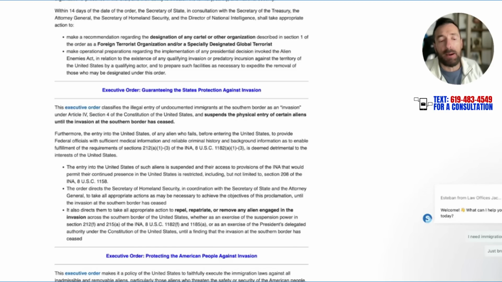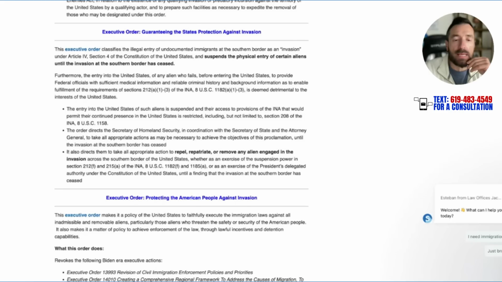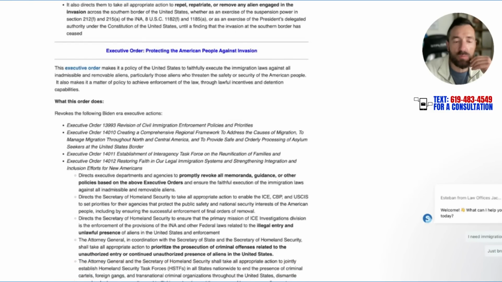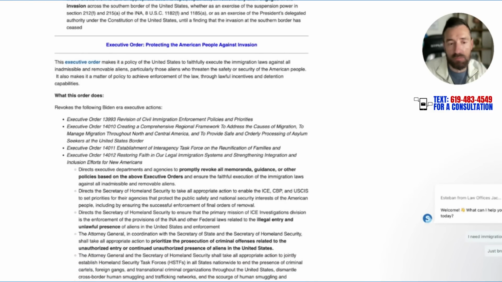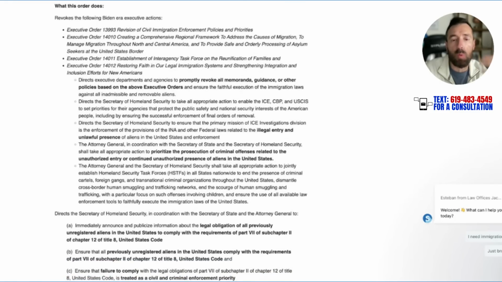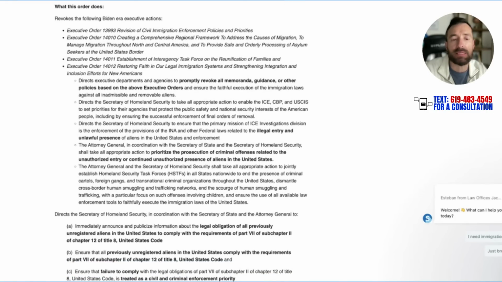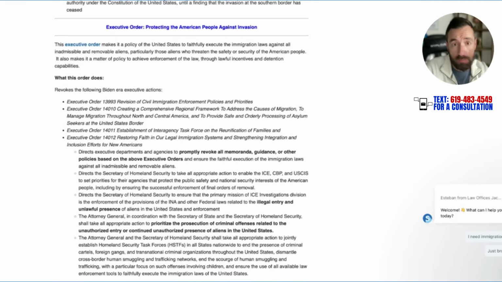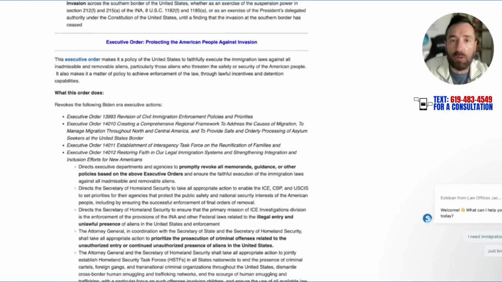Does that mean that if they decide that Mexican immigrants are causing an invasion because too many of them are coming in, they're going to stop Mexicans from coming in here? I mean, it's very vague, right? But it's coming in. Protecting the American people against invasion. What it does, it essentially removes a bunch of Biden's executive orders. And this is, again, revoking all memos, guidance, or other policies based on the above executive orders to ensure faithful execution of the immigration laws, giving the Trump administration more power to block people from coming in here.